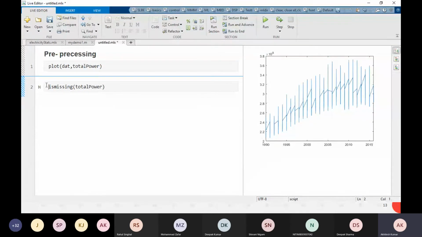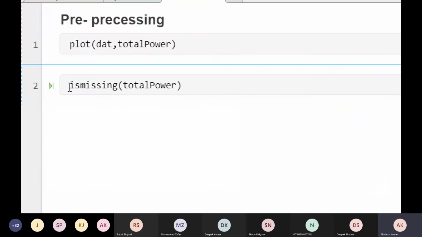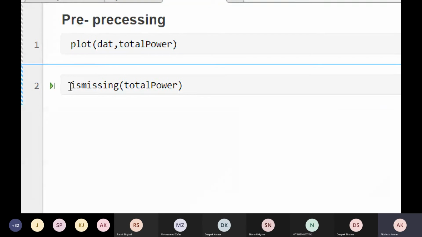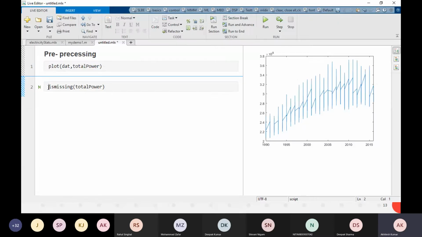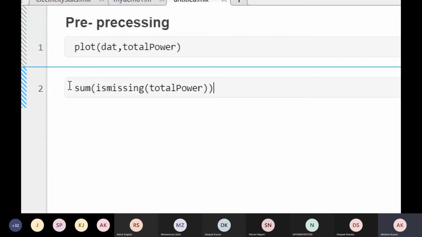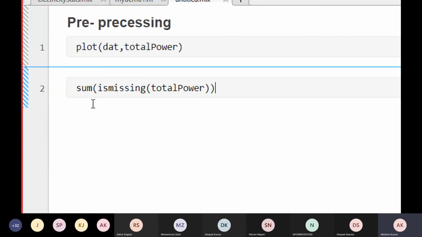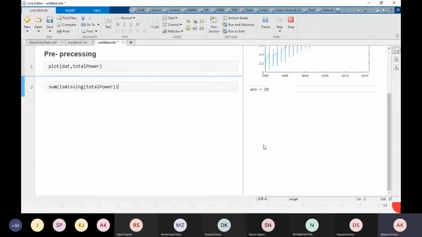Okay, as I told, if I use this function, I will get the logical index. If there is a value 1, missing data. If there is value 0, then non-missing data, right? So I will sum this. So it will count how many total number of missing data we have. It will sum all the ones, whatever ones we have. So it will tell me how many missing data we have. We have 10. Okay, we run this section.